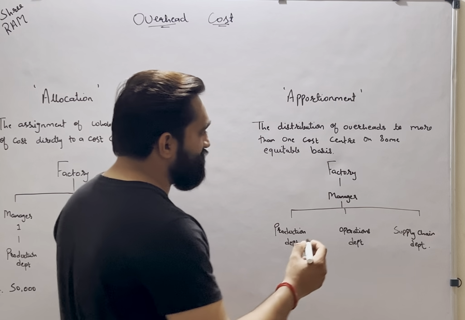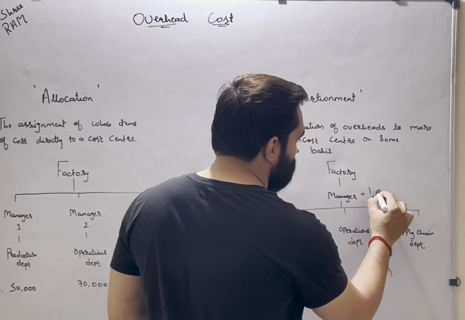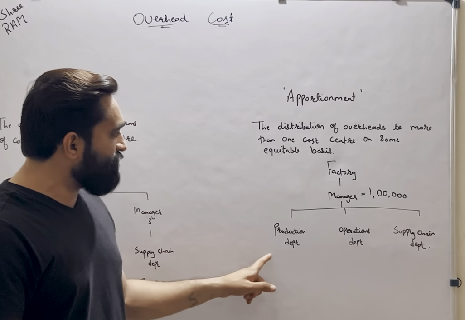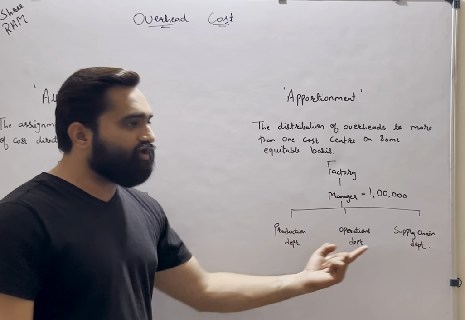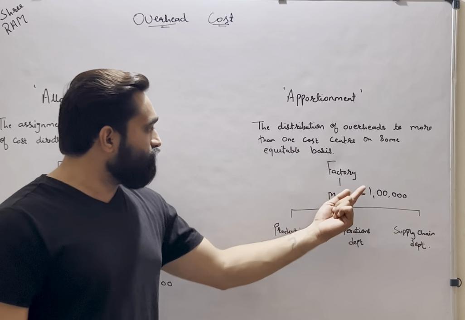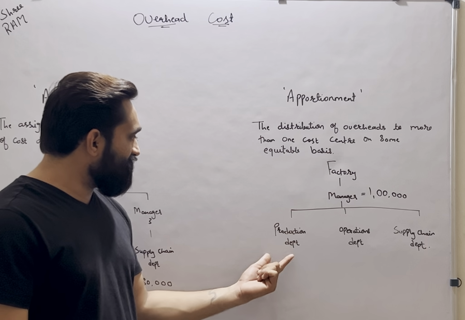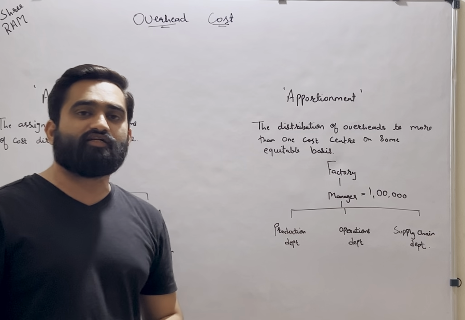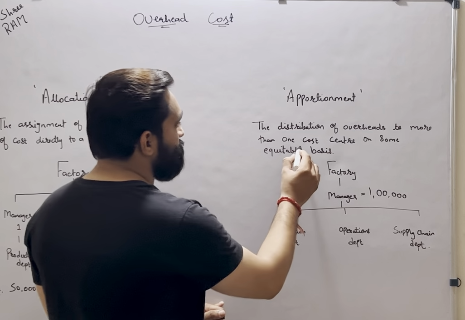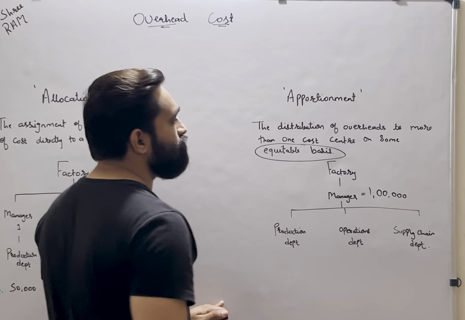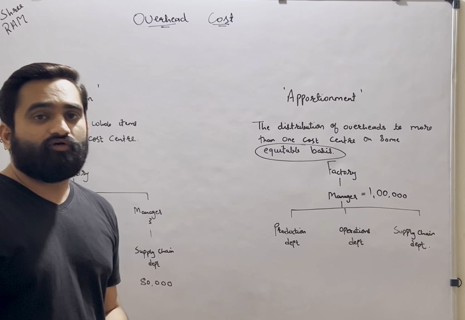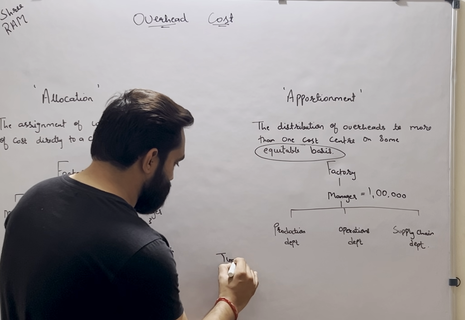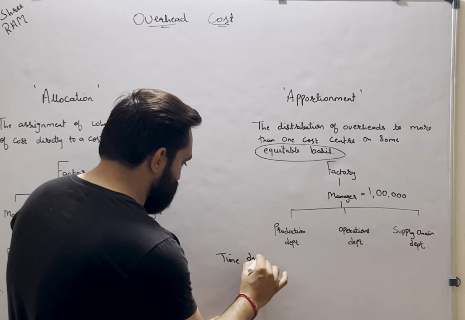Taking the example further, let's say if I am giving him salary rupees 1 lakh. Now this rupees 1 lakh does not only belong to production department or operation or supply chain. It belongs to all of them. Now how will I divide it? I will have to apportion it. That how much salary belongs to production department, how much salary is given to operations, and how much salary is given for supply chain department. So what I will need? I will need some equitable basis. Basis will be required, using which I can form a ratio, and based on ratio I can classify this. So let's say time devoted by the manager, I am taking it as a basis.